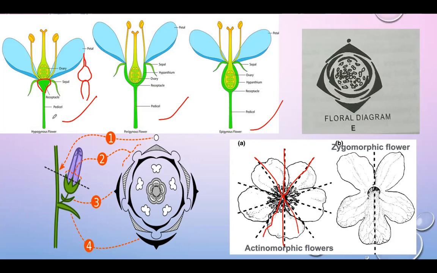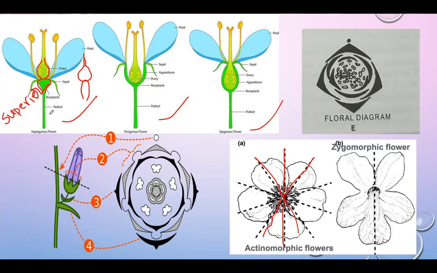In the gynoecium, which type of ovary is present? Superior ovary. The ovary is in the upper position. In the hypogynous flower, the ovary is represented as a superior ovary. These are the superior ovary.